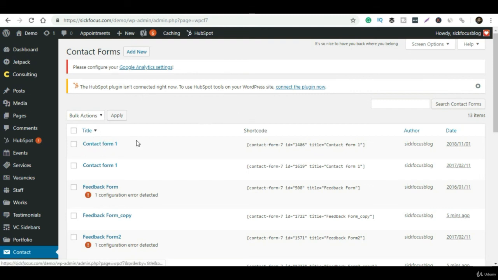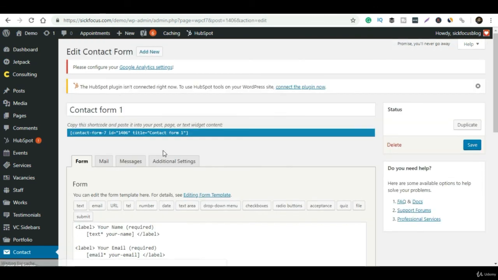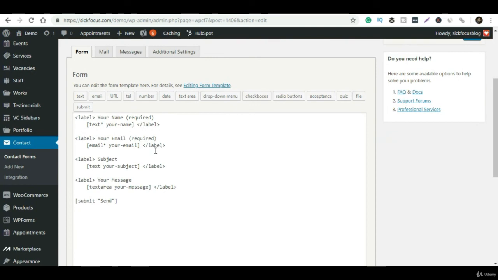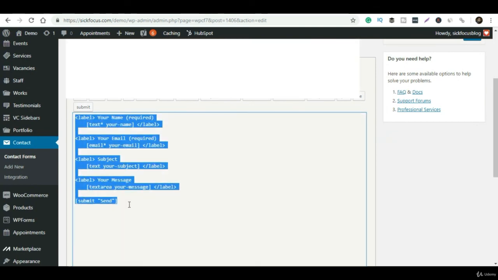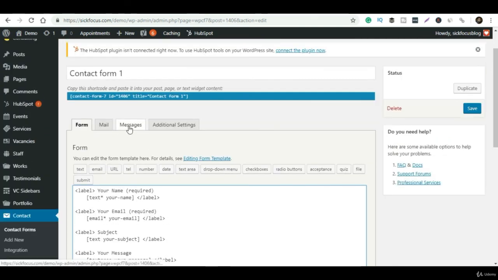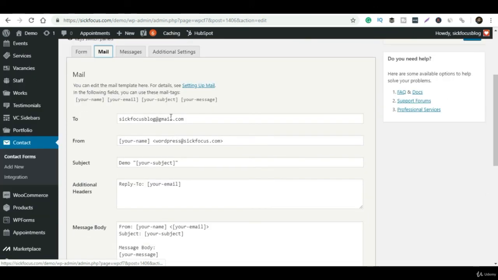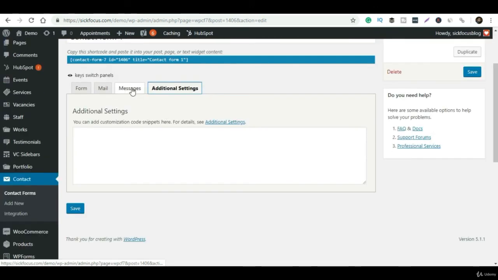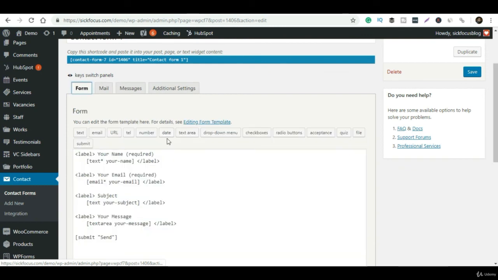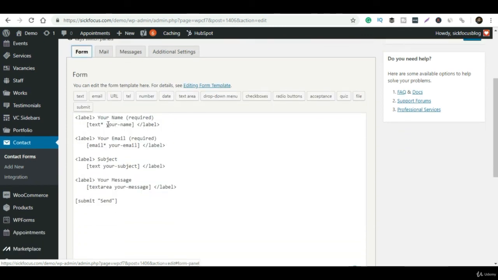So here are the options we have. We can directly see which option we can select from here as well. If I talk about the first name, your name will be the first name, and this is your email address. It is already written over here, you don't have to worry about anything. Then this is the subject and the message. So the form we will create will come up with the name, email address, subject, and message.